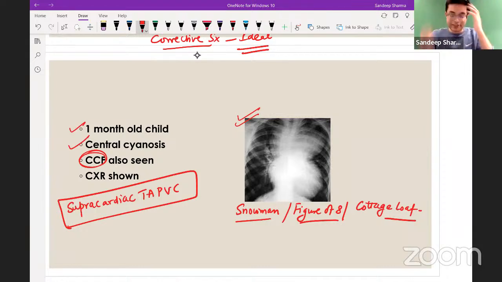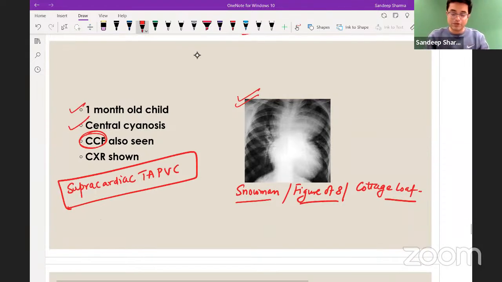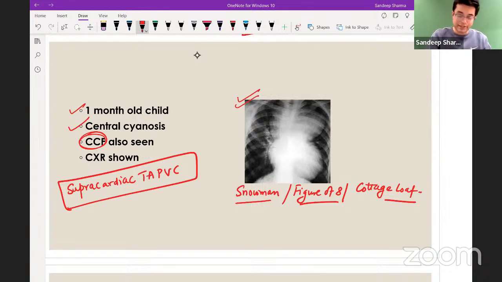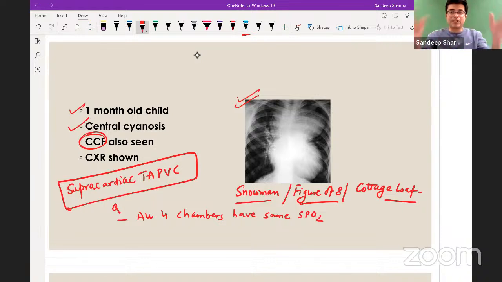So supracardiac TAPVC, right? And treatment is surgery. Now, many types of TAPVCs are there, but for supracardiac TAPVC, 2 points you need to remember. All 4 chambers, right, left atrium as well as ventricle, all 4 chambers have similar or same SpO2. MCQ one-liner question asked in INICET exam: name the congenital heart disease where all 4 chambers have the same saturation due to mixing of blood. So this is TAPVC. Second, there is a variety called as obstructive TAPVC.